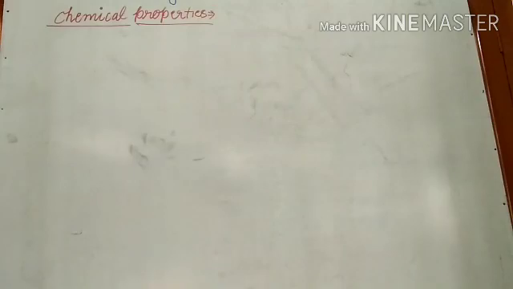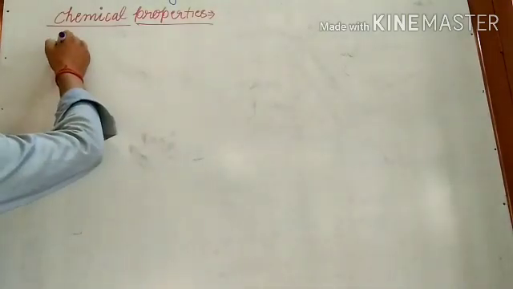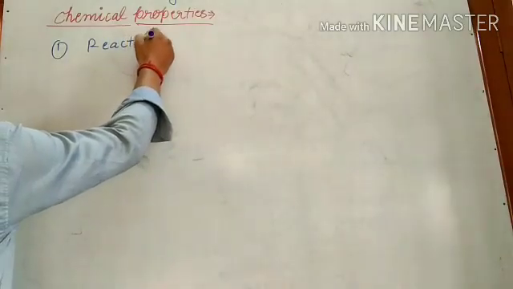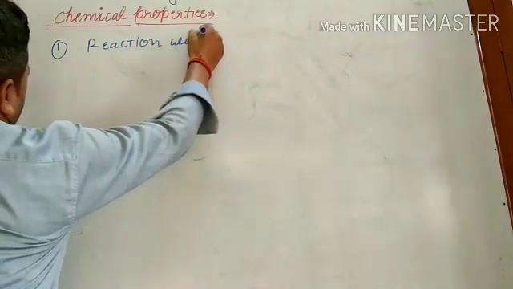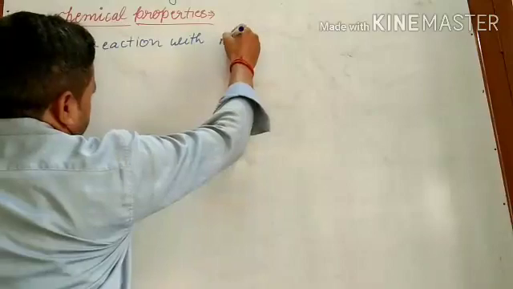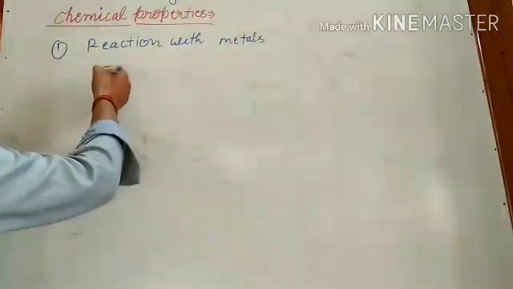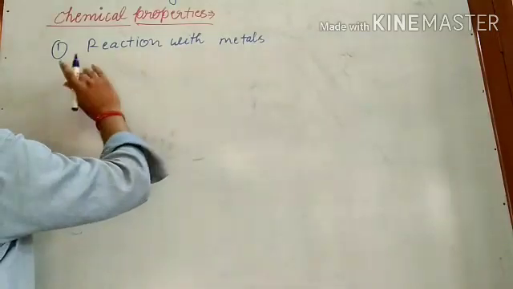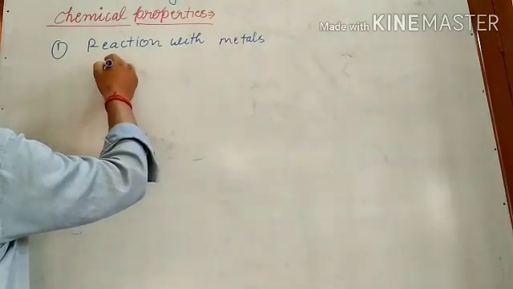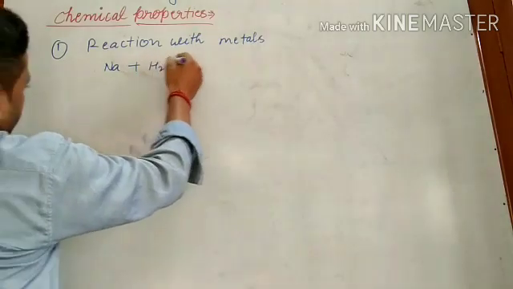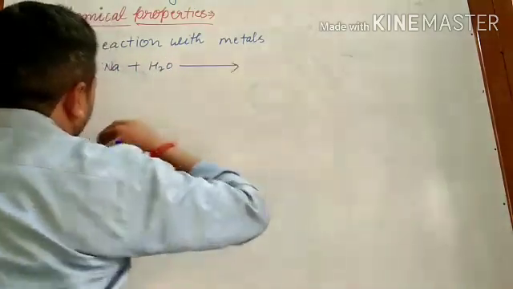So let us see the first reaction, the reaction with metals. First I will write with water. When water reacts with a metal, I am taking sodium metal and water. When it reacts, what does it form?